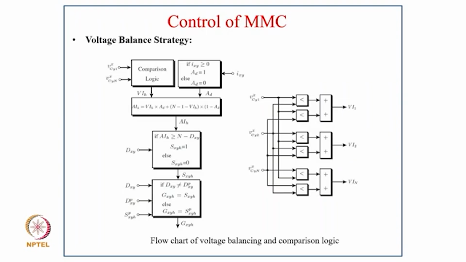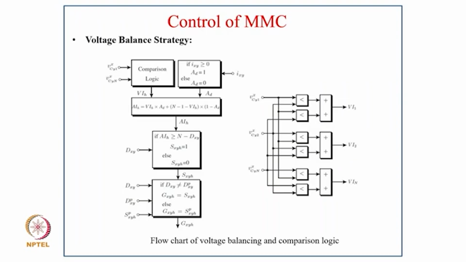Then if AIH is greater than N minus D, then XYH equal to 1, else XYH equal to 0. Then in the next block, if DXY is not equal to DXYP, then GXH equal to GXH, else GXH equal to the previous GXH, and that outputs the GXH.